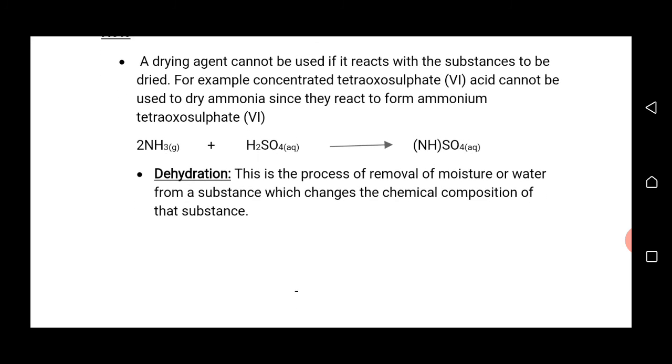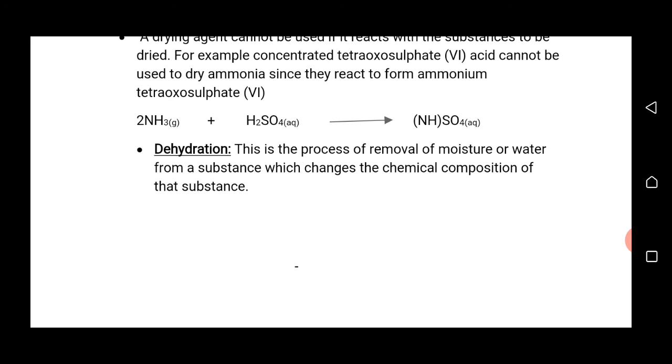For example, concentrated tetraoxosulfate(VI) acid cannot be used to dry ammonia since they react to form ammonium tetraoxosulfate(VI). If concentrated H2SO4 is used to dry ammonia gas in the laboratory, ammonia will behave like a typical base, while concentrated H2SO4 will behave like a typical acid.